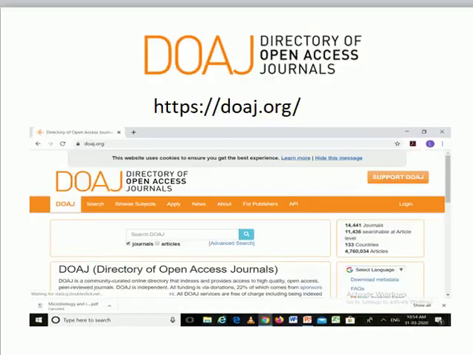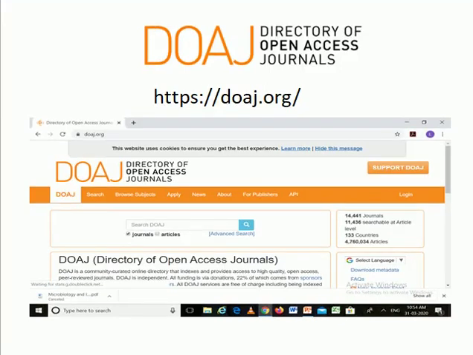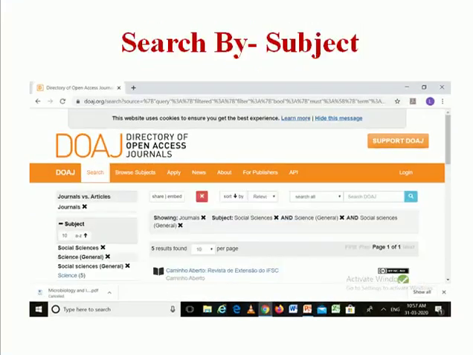Next, Directory of Open Access Journals. For this, go to Google, enter DOAJ, click the first link and open the homepage of DOAJ. Then you can search subject-wise. For example, I enter science.